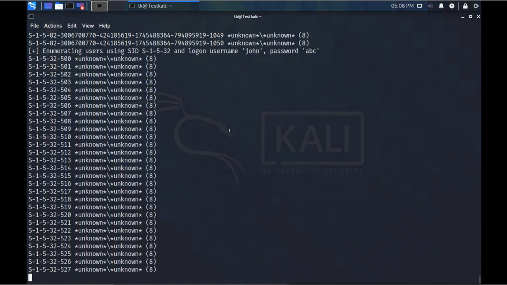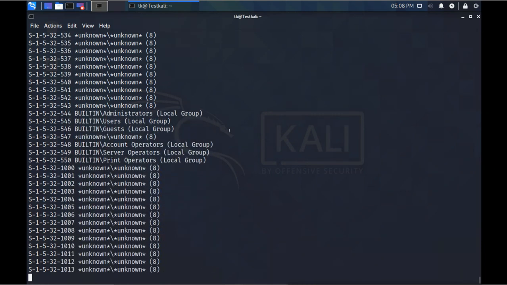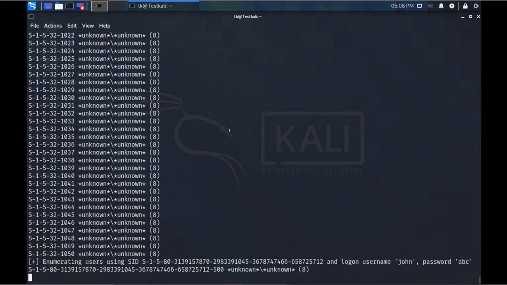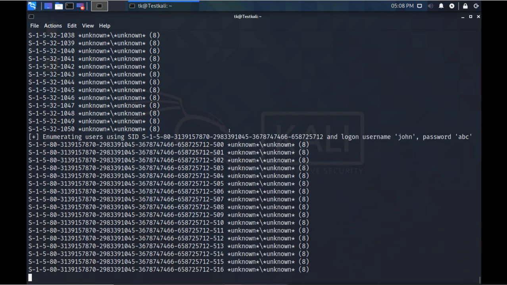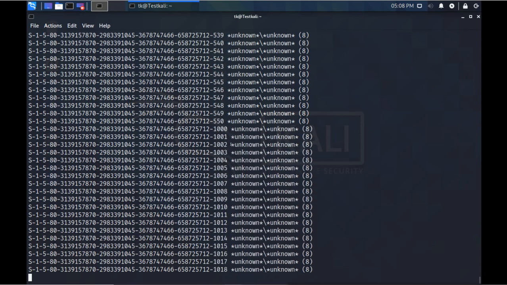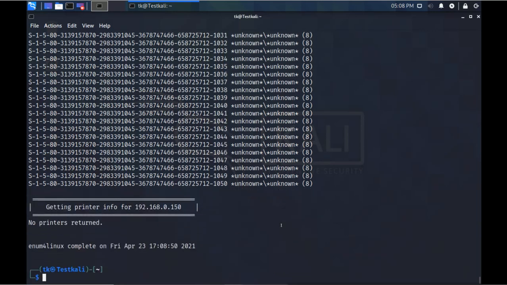It is trying every SID here, and I think this output is also very big. So what should we do? We should put the output into some file, and then we can check this output. Otherwise it is a very big output because it is trying every SID, all the combinations of SIDs.